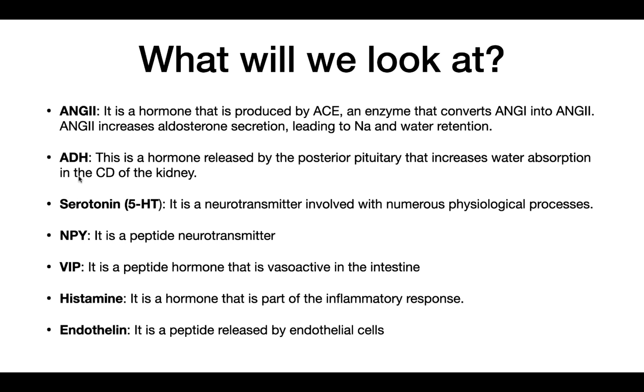This is another hormone that we're going to talk a lot about in the kidney unit. The third hormone or neurotransmitter that we're going to talk about is serotonin. So serotonin, or 5-HT, is a very important neurotransmitter that's going to be involved in many different processes. We're also going to be talking about a few peptide hormones. We'll talk about histamine, and then lastly, we'll also talk about endothelin, which is actually a peptide hormone released by the endothelial cells themselves. So now that we know a basic description of what each of these hormones and neurotransmitters are, let's talk about how they affect vascular tone.